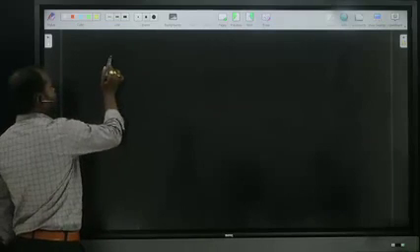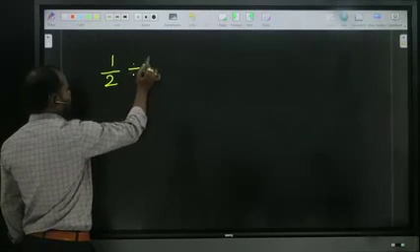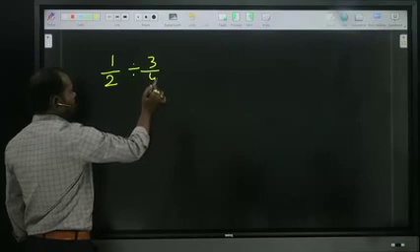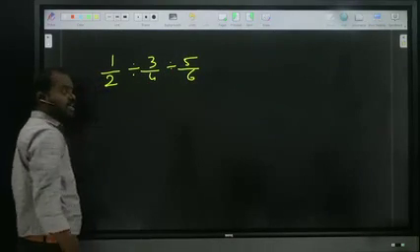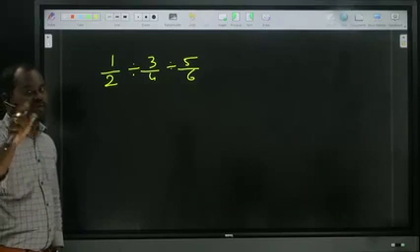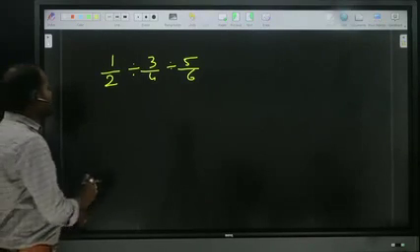If there is a double division, for example 1 by 2 divide by 3 by 4 divide by 5 by 6. Earlier I showed only one division symbol, now two division symbols are there. When there are two division symbols, how to approach?